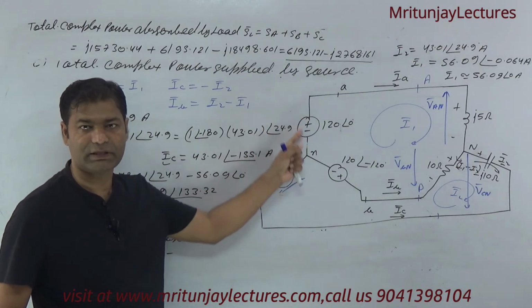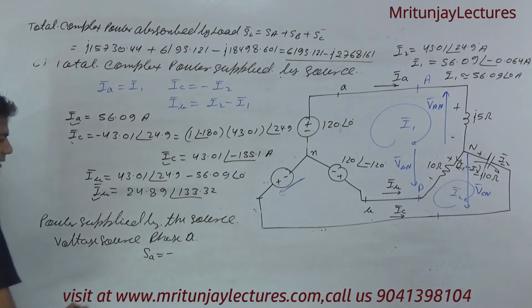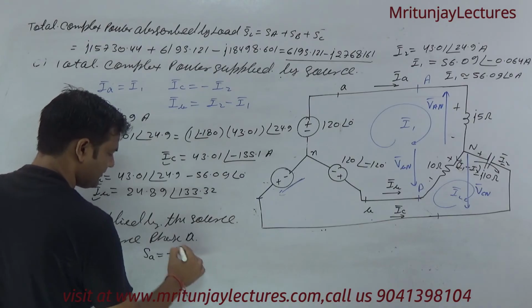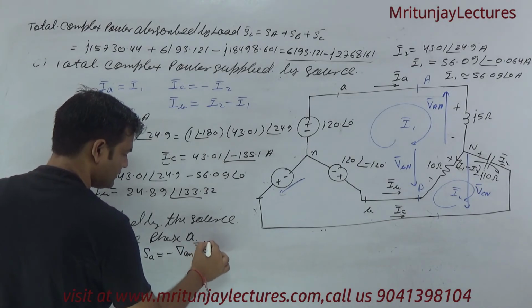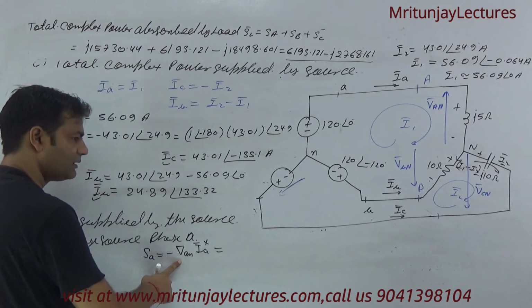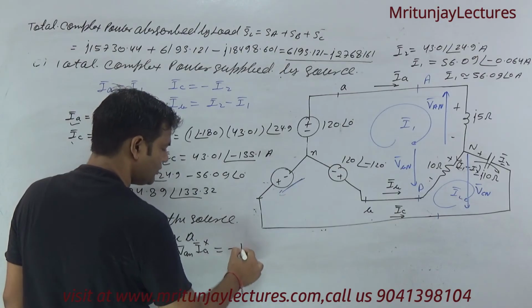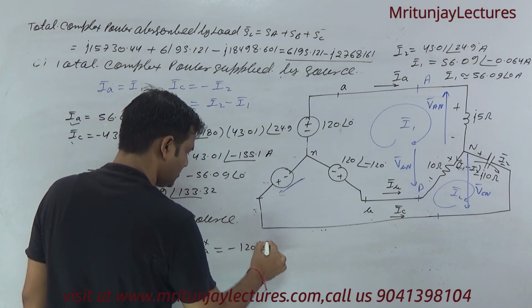Direction of current is minus to plus, that's why it is negative. This one is VAN into IA conjugate. Clear or not? VAN is 120 at the angle 0 into IA.